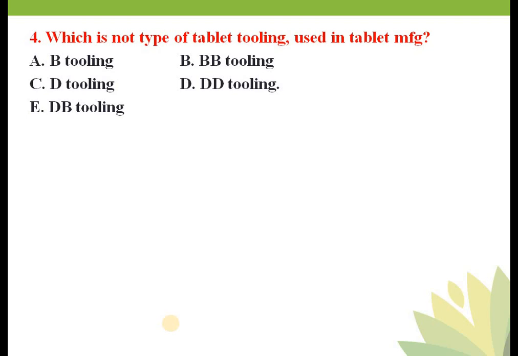Okay, so in this case, which is not a type of tablet tooling, that means here option D is the correct answer, because DD tooling is not available. So what are the different toolings? There is a B tooling, there is a D tooling, there is a BB tooling, there is a DB tooling. Okay, so there is no DD tooling. So in this case now, which tablet tooling is applied for what kind of tablet?